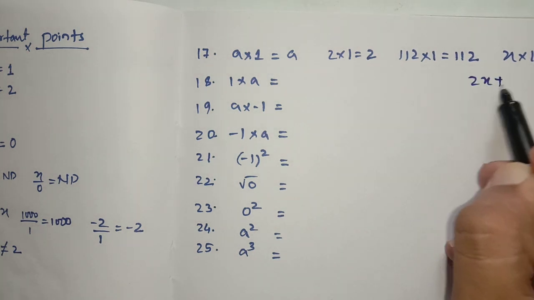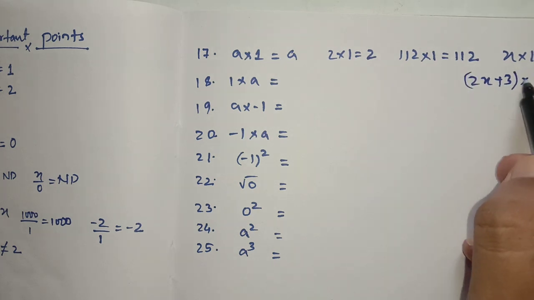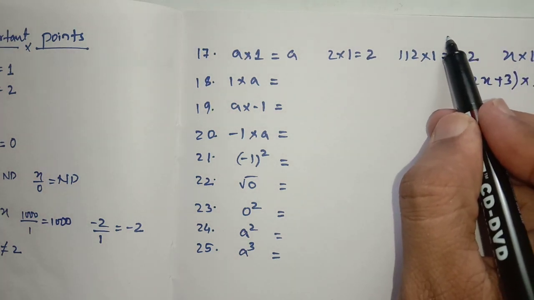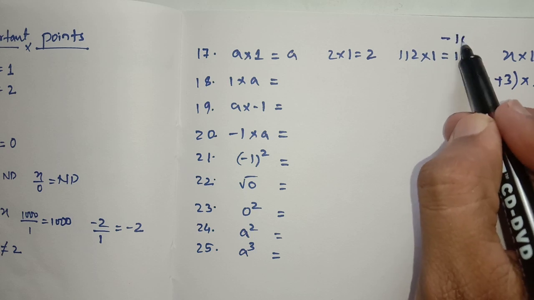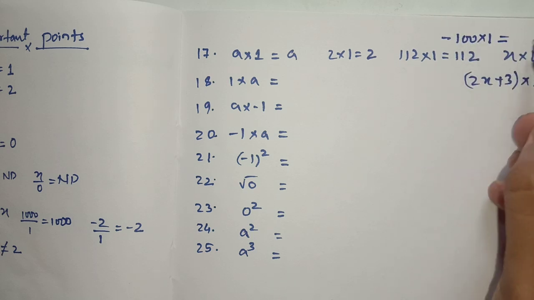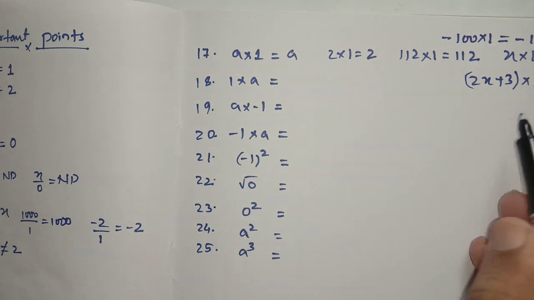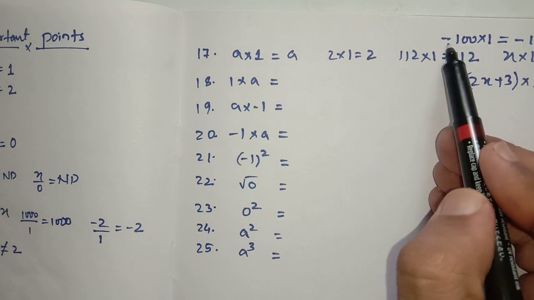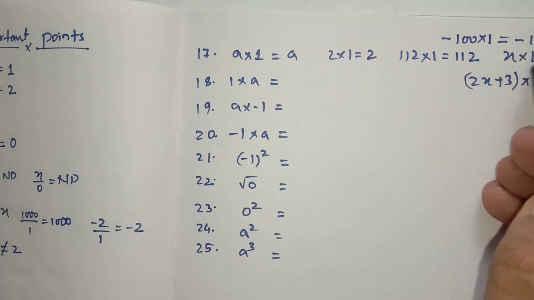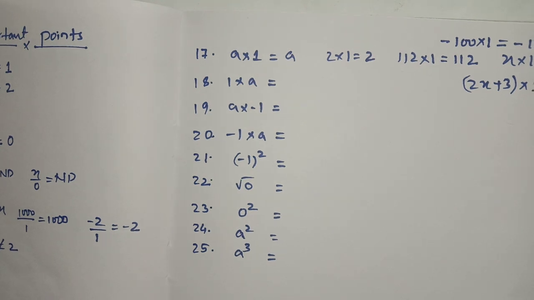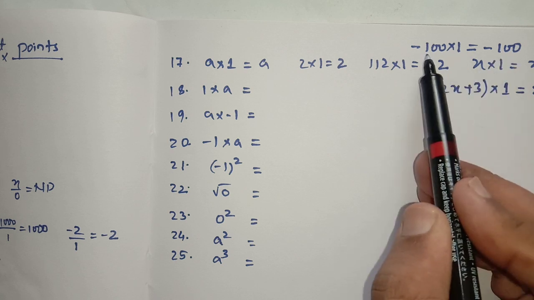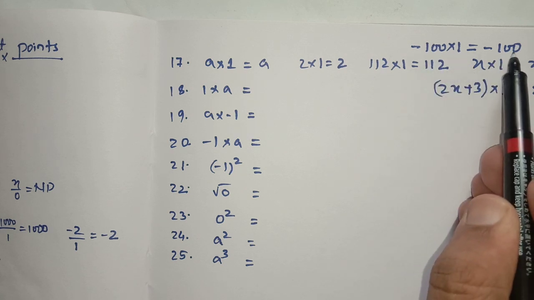Suppose 2x plus 3 into 1, answer will be 2x plus 3. Minus 100 into 1, answer will be minus 100. Anything into 1 will be anything. If it is minus anything into 1, answer will be minus anything. Plus 100 into 1, plus 100. Minus 100 into 1, minus 100.